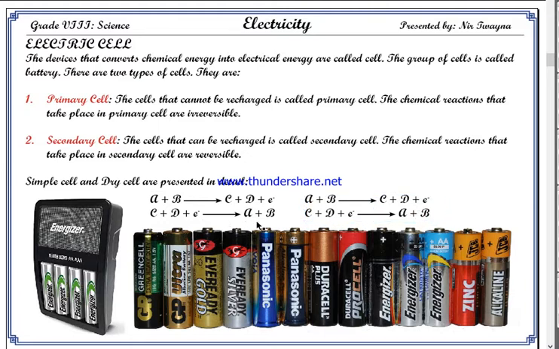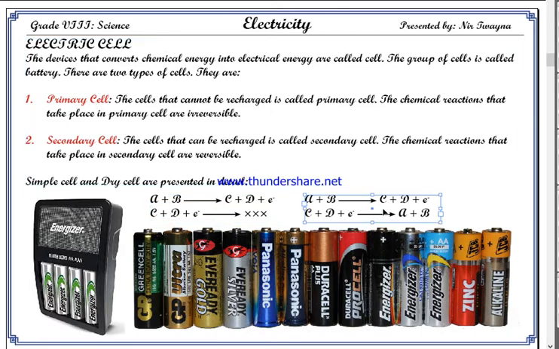However, in some chemical reactions, this does not occur, or it cannot happen. The reaction is irreversible. In that case, once A and B are finished, the battery is finished. There is no way of using it again. So this kind of battery, in which the chemical reaction is irreversible and cannot be recharged, is called a primary cell.